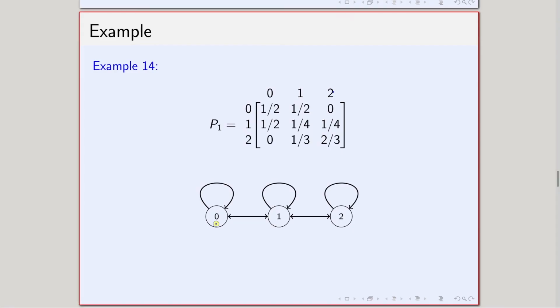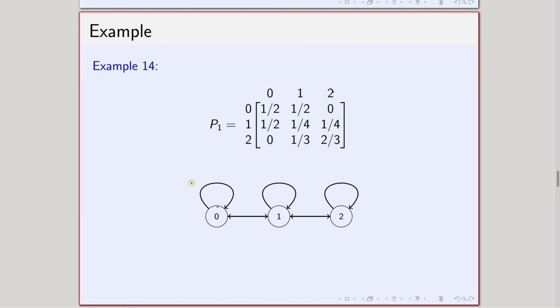So, in this case, I do not have any edge between 0 and 2, that signifies that in one step I cannot go from 0 to 2, but there is a directed edge from 0 to 1, so in one step there is a positive probability of going from 0 to 1.